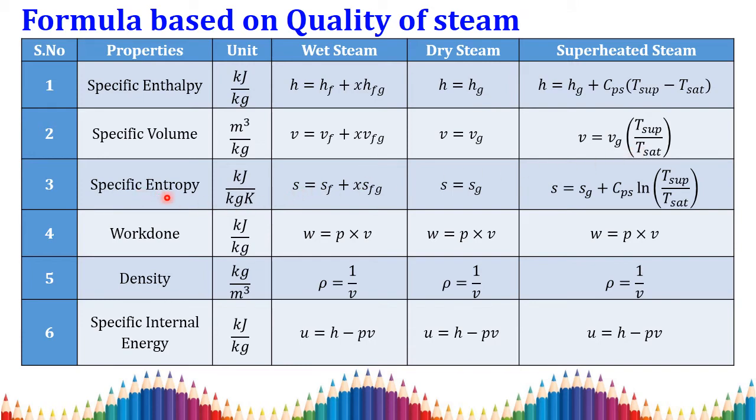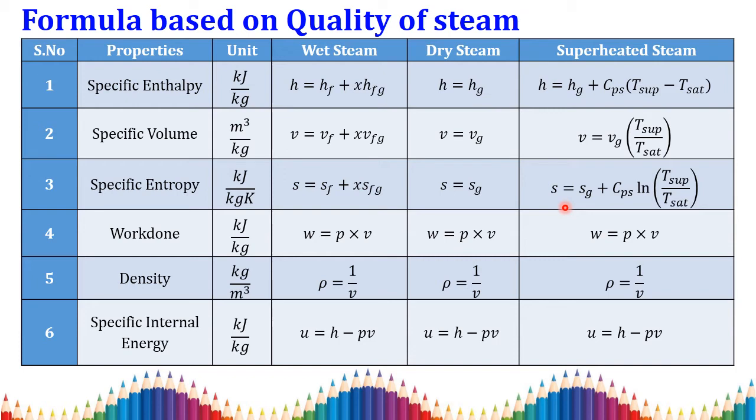Also for specific entropy, s is equal to sf plus x into sfg, and for dry steam s equals sg. For superheated steam, s is equal to sg plus cp into ln of the ratio of the superheated temperature divided by the saturation temperature.